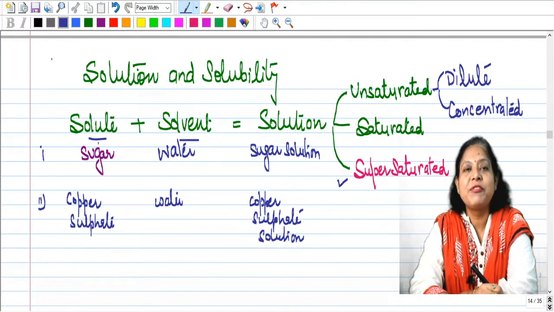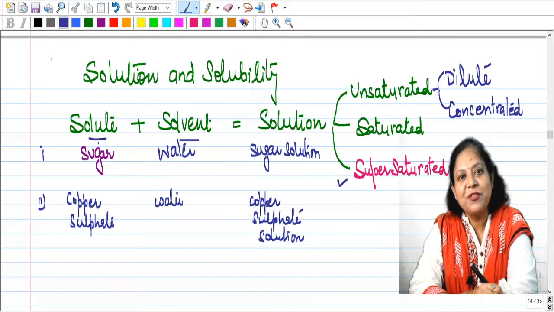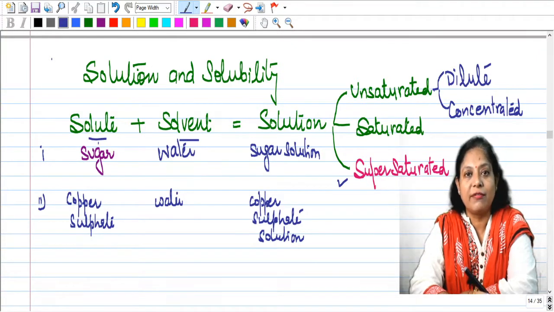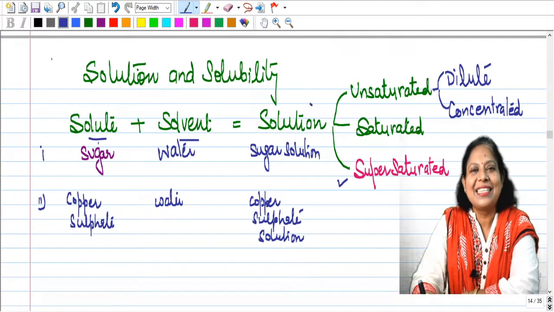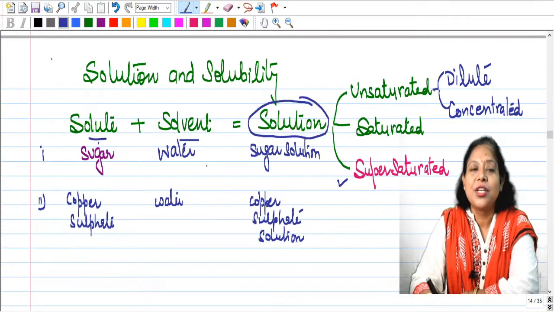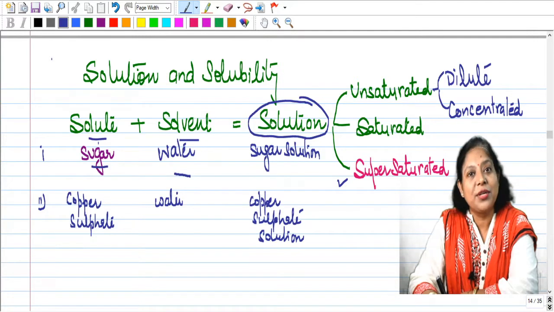Now the substance which you are going to dissolve is known as solute, and the substance in which you are going to dissolve is solvent. So like if you take sugar in water, sugar is solute and water is solvent. And what is the combination? The combination is known as solution. So if you take sugar and you take water, you get sugar solution. Likewise, you can take salt and water, you will get salt water solution.